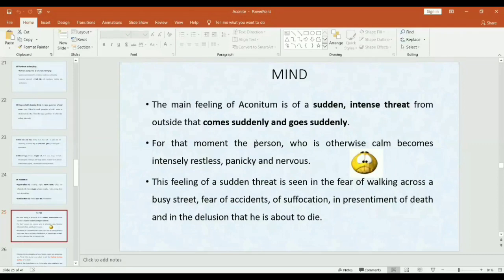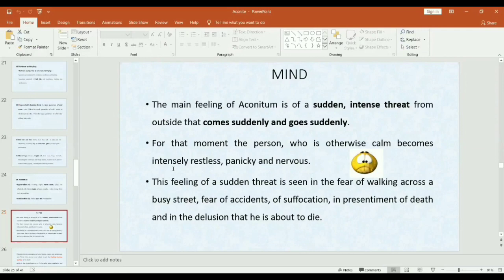Here we can compare other remedies that are slow. For example, Baryta carb. In Baryta carb, any complaint starts slowly, gradually progresses and ends slowly. So here it is sudden, and other remedies are slow or gradual in progress. So here the progress of symptoms is sudden. And for that moment, the person who is otherwise calm becomes intensely restless, panicked and nervous.